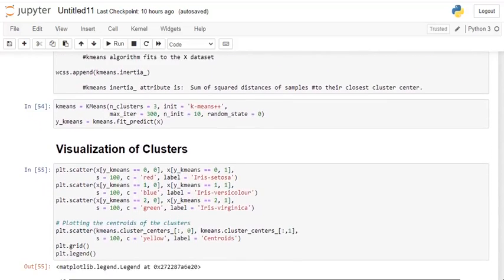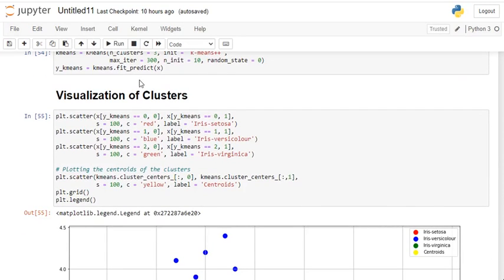Then visualization of clusters. Here the maximum iterations are 300. Iterations means the creation of new centroids by calculating the distance between the centroid and different data points in the different clusters. As the maximum number of iterations is increased, there is a formation of new clusters. At a point, there is no formation of new clusters. It indicates the maximum separation that can take place.